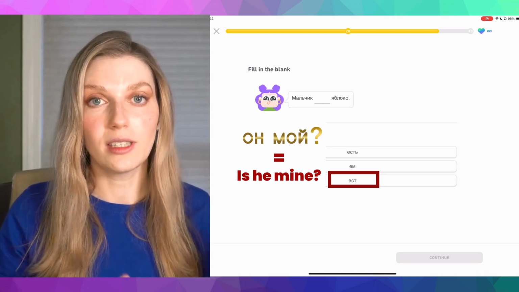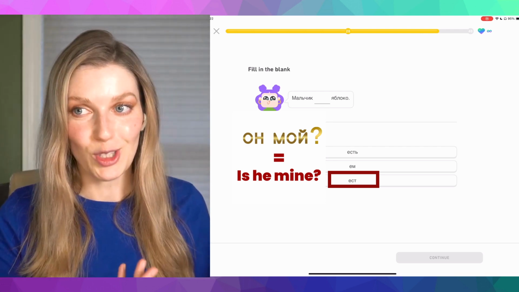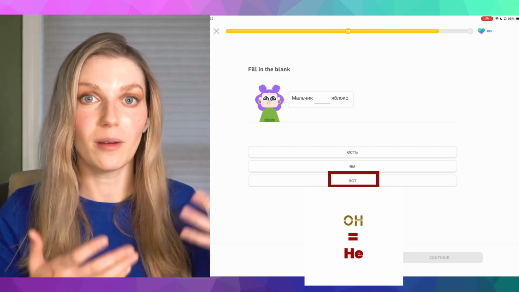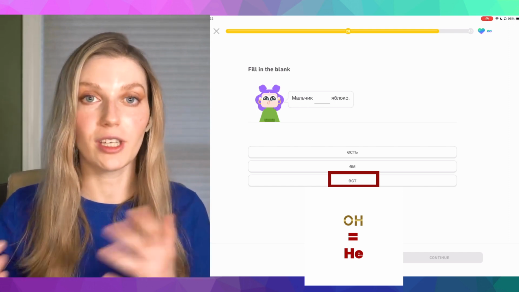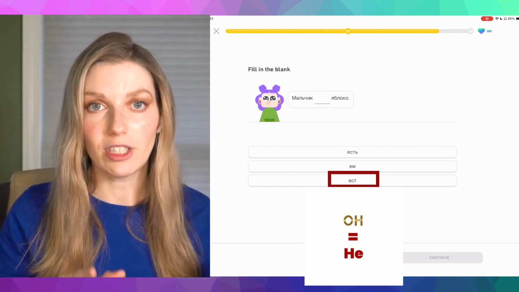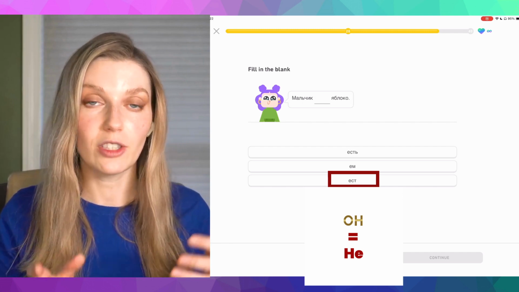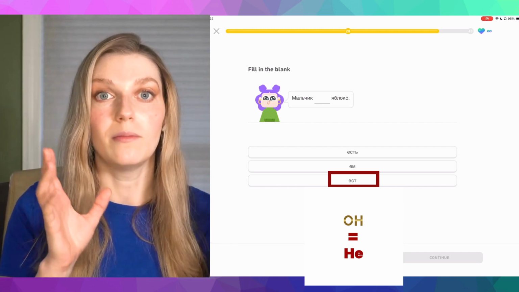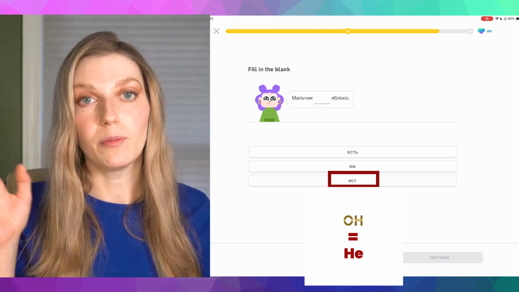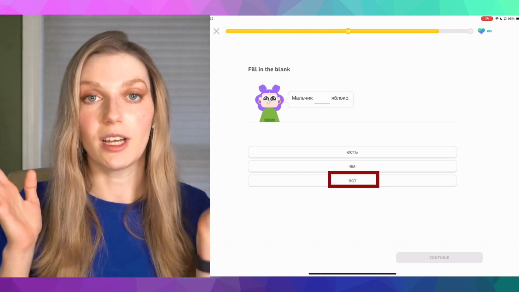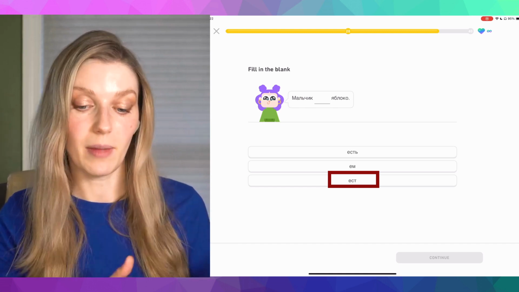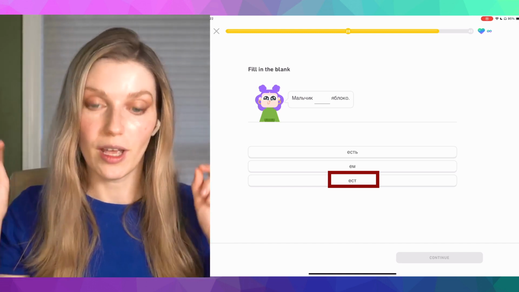In the question itself, there's a clue to a gender. Мальчик is a male gender. Мальчик is он. Он ест. Мальчик ест. We can substitute мальчик with он. Just like we had девочка, a girl. Мальчик is a boy. Девочка is a girl. Мальчик, boy, means he. Он ест. Or if it would be a girl, девочка, she. Она ест. Девочка ест. So we're going with the third option, ест.